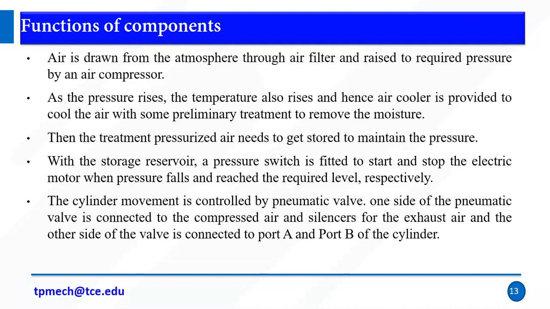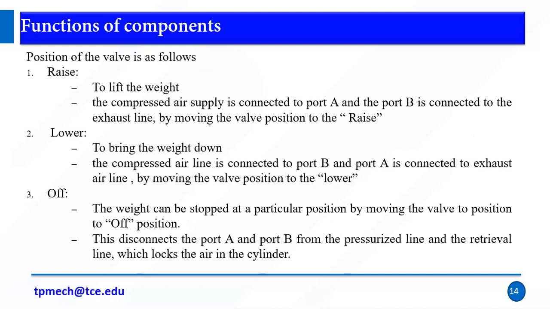The cylinder movement is controlled by the pneumatic valve. One side of the pneumatic valve is connected to the compressed air and a silencer for the exhaust air, and the other side of the valve is connected to port A and port B. So to rise and lift the weight, the compressed air supply is connected to port A by moving the valve position to rise. To bring down the weight, we connect port B to the supply.